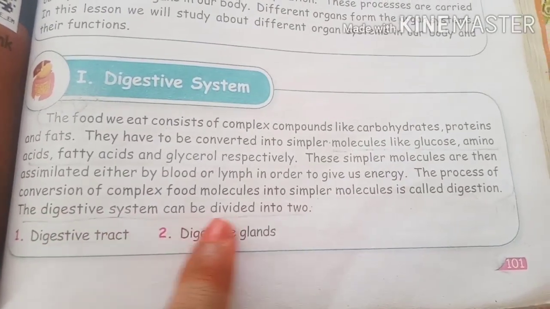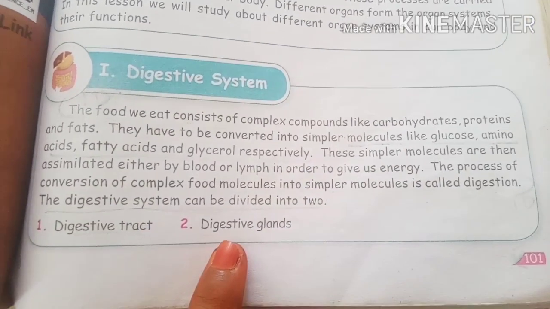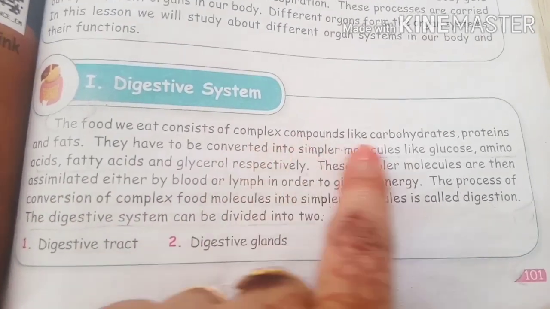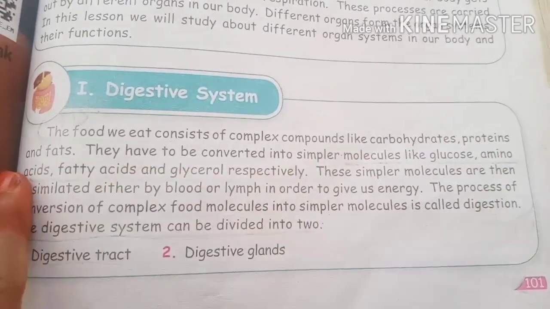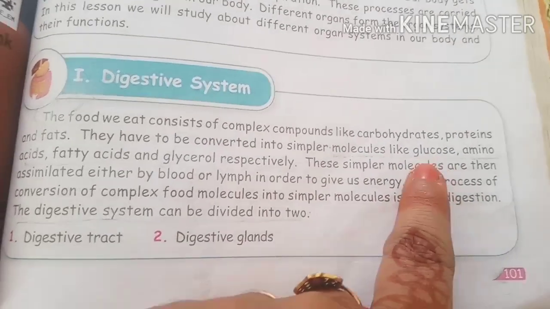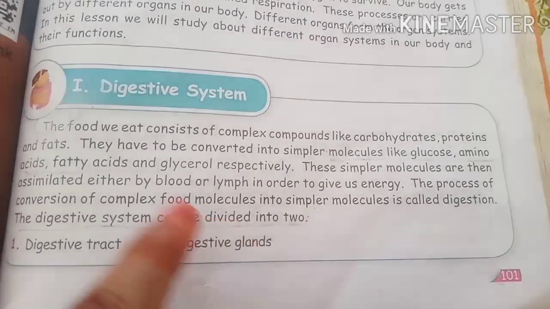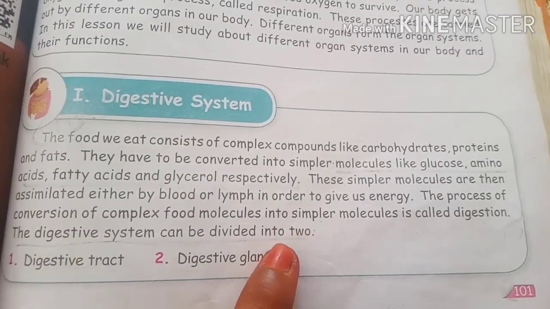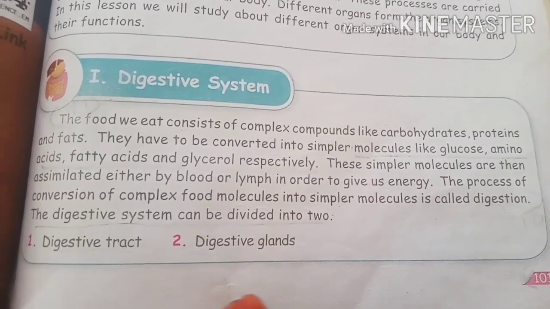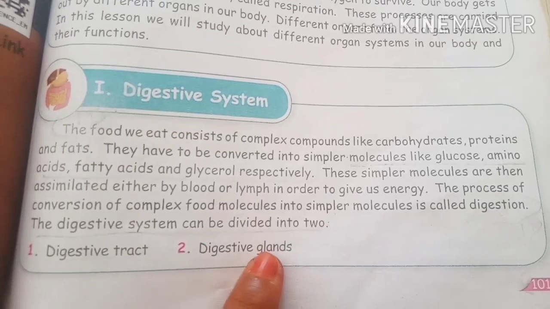The digestive system can be divided into two. One is digestive tract and the other one is digestive glands. So the simple thing is the complex compounds we are having, carbohydrates, proteins, fats etc., will be converted into simpler molecules like glucose, amino acids, fatty acids, glycerol etc. They will be assimilated through our blood and give us the energy. So the two parts of the digestive system are the digestive tract and digestive glands.